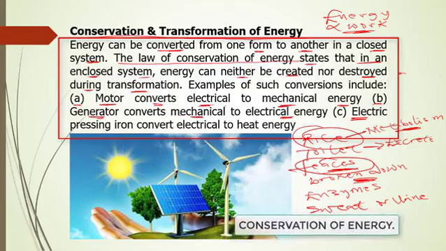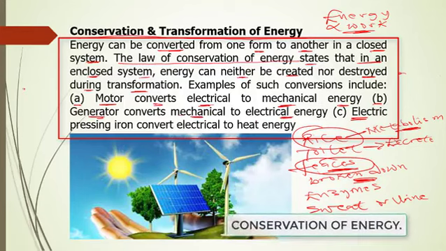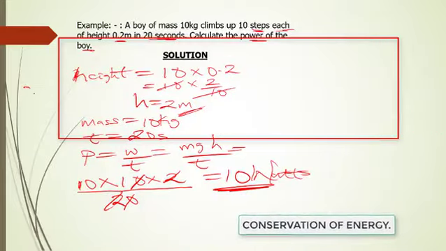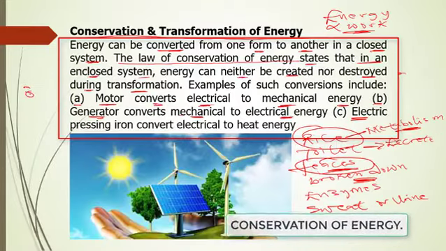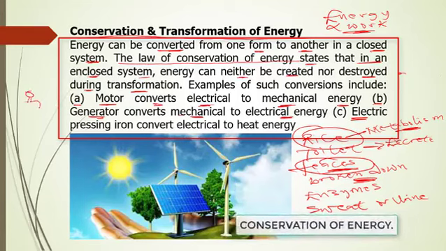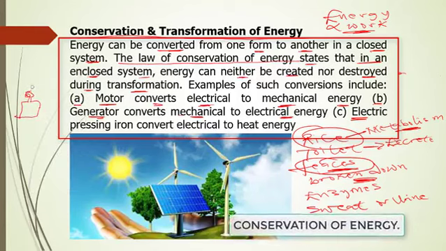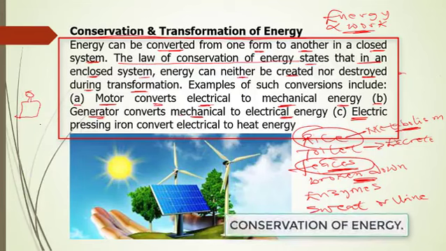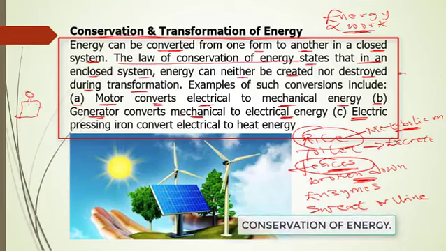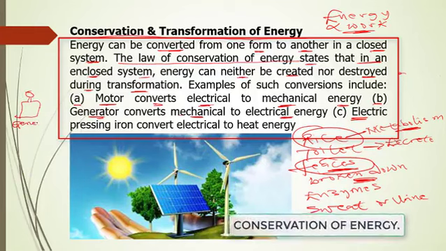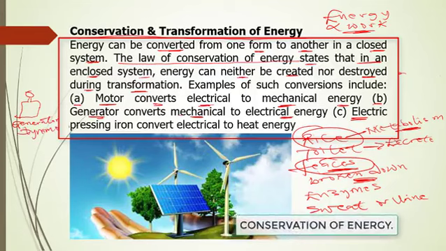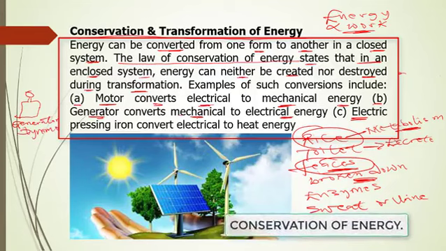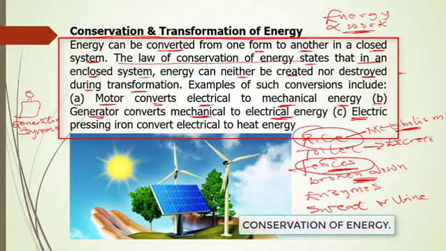Some of us have bicycles, and at the back of our bicycle there is something that looks like this. It helps to power a bulb. While the bicycle is being pedaled, it causes the light in front of the bicycle to come on. This is a special kind of generator, not like the generator that you're used to, but this one is called a dynamo. It converts mechanical energy to electrical energy.